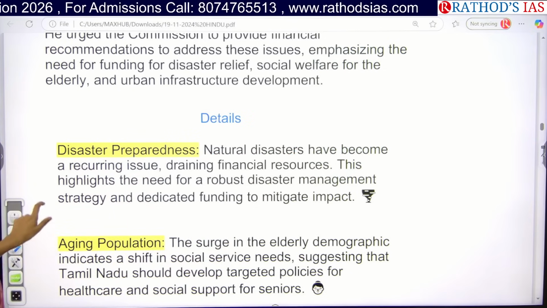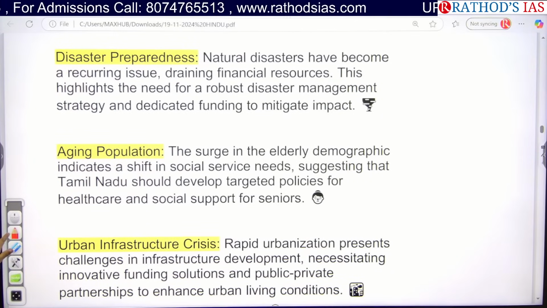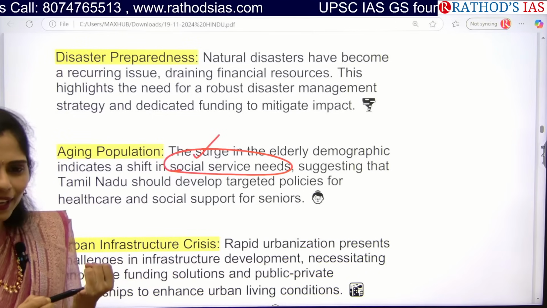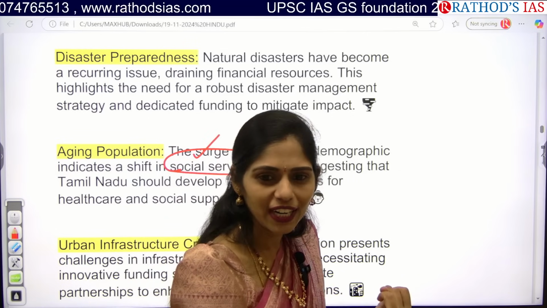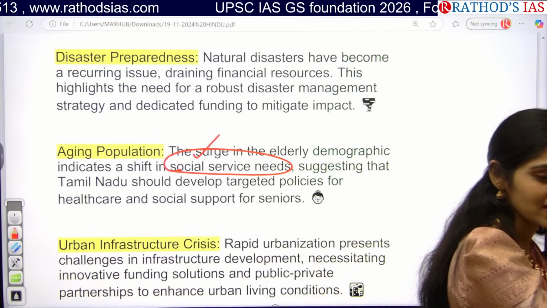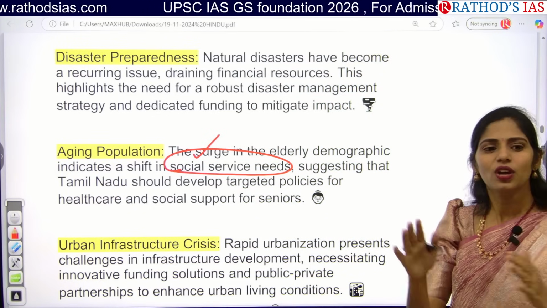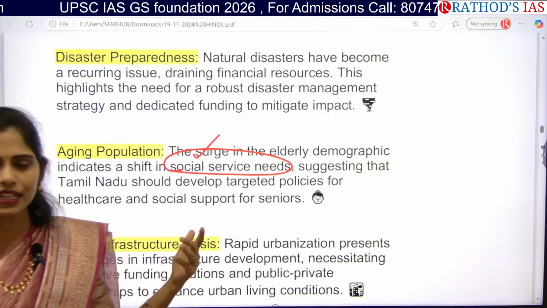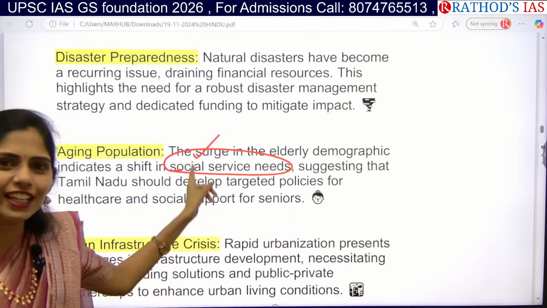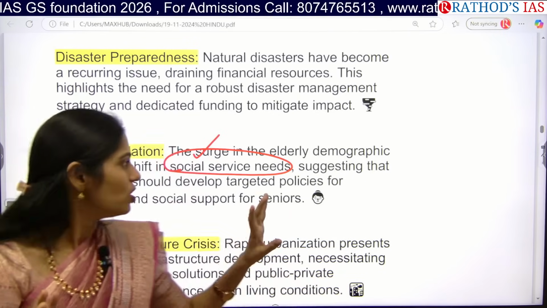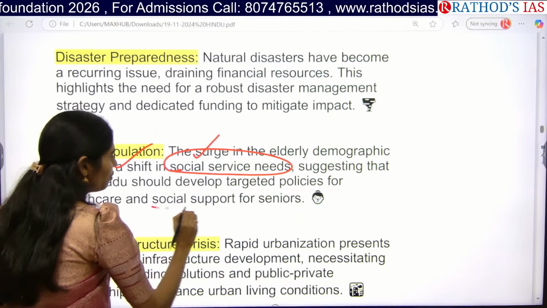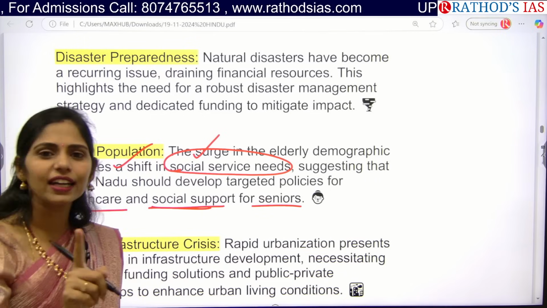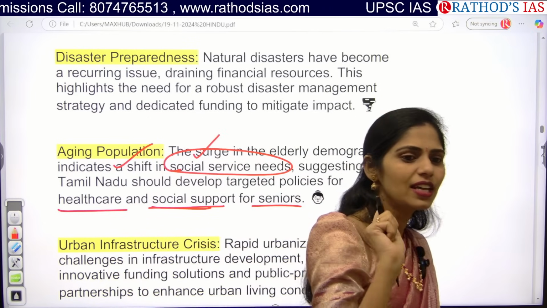And the next important point is the aging population. There is an increase in the elderly population. Because of this, whenever elderly people are increasing, the government needs to provide pensions and healthcare facilities. And even recently, what is the development in Ayushman Bharat, the Ayushman Vay Vandana scheme? Those aged 70 plus will get compulsory insurance under Ayushman Bharat regardless of their income. That means again there will be an increasing burden on the government, right? So for that, they need more social support for seniors regarding healthcare, and the government needs to come up with targeted policies. That means policies which are targeting elderly people.